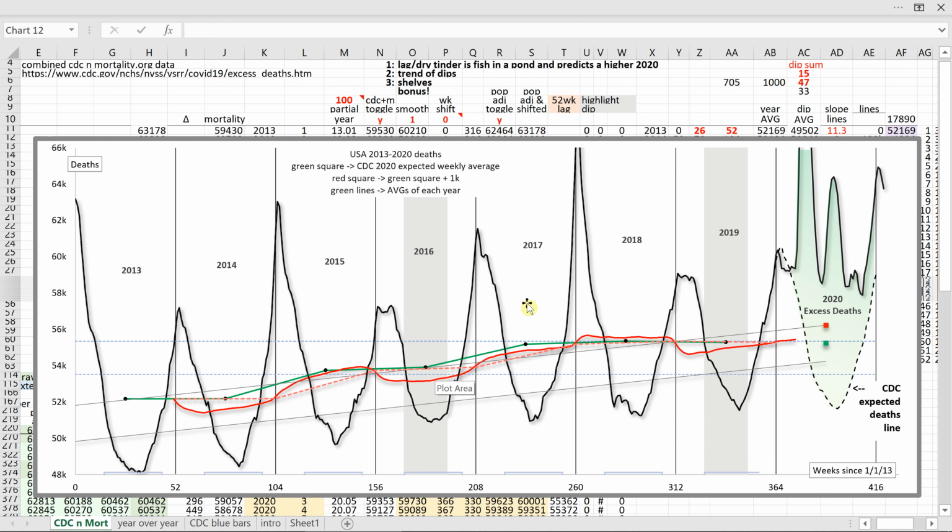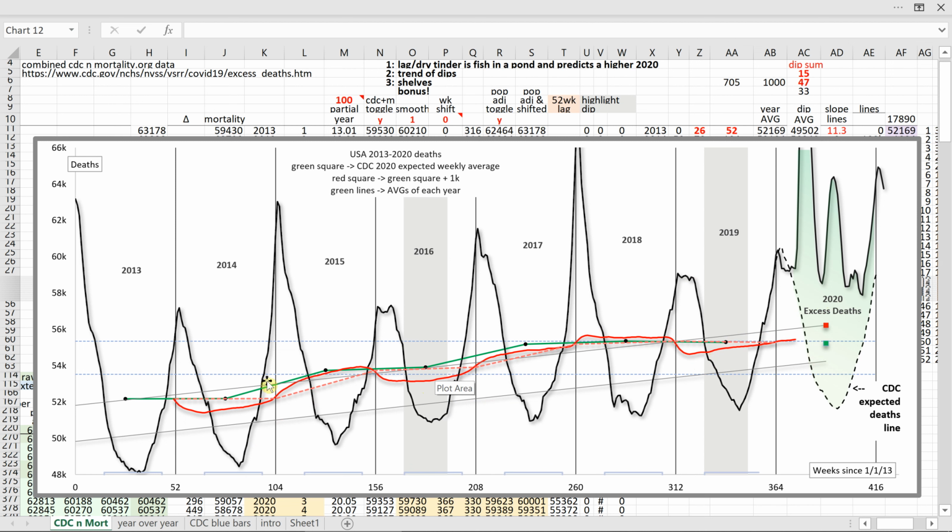As we move along, we have concave up, concave down, and the CDC anticipates a slightly concave downtrend into 2020. But that's not what our fish in a pond tell us. Just like in 2014 and 2016, in 2019 lagging deaths are low, so 2020 expected deaths should be higher. How much? Well, that's a guess.